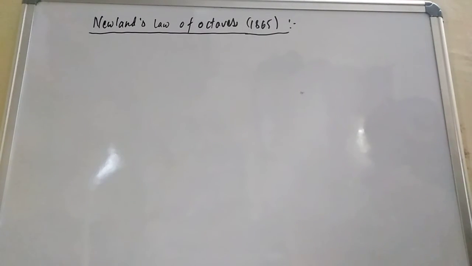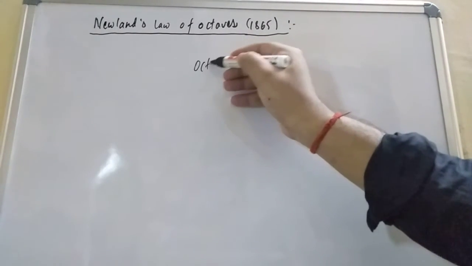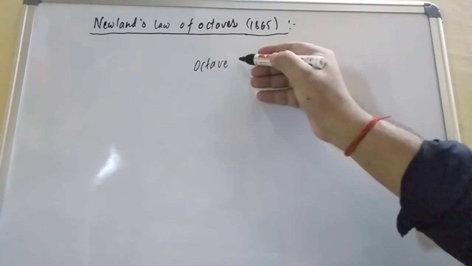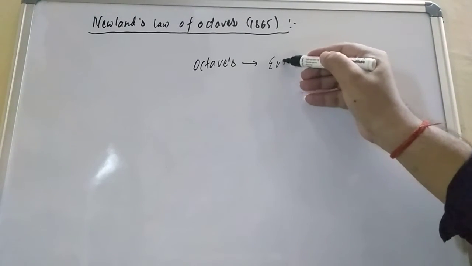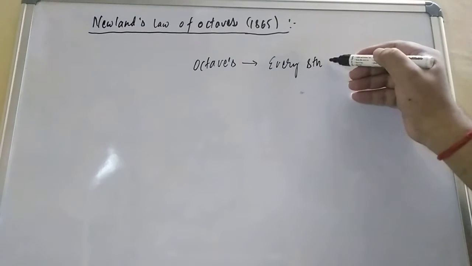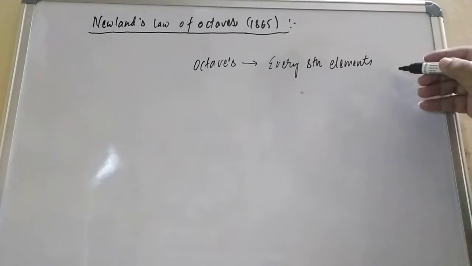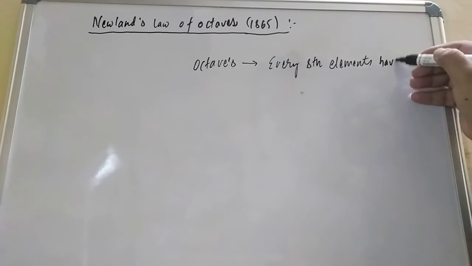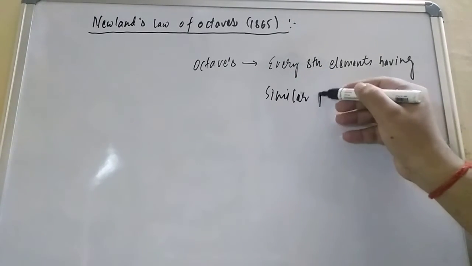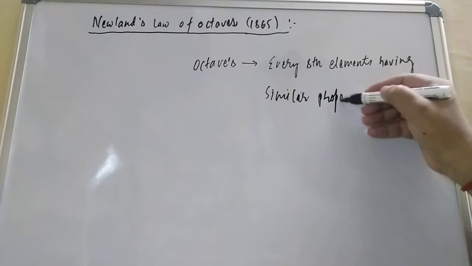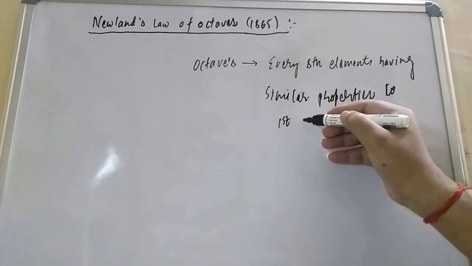So in short, the law says that every eighth element has similar properties to the first element.